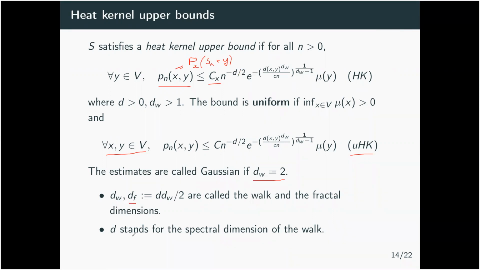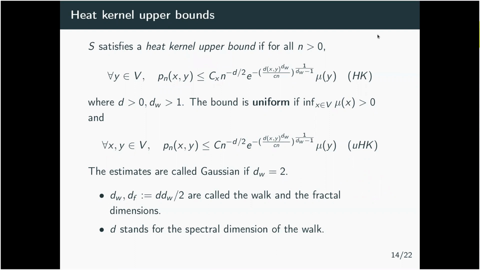And d, this is a general notation, stands for the spectral dimension of the walk. Basically, if you look at Pn of x, x, you can think of d as the parameter such that this decays like n to the power of minus d over 2. In particular, when d is strictly larger than 2, you are dealing with transient graphs, and when d is strictly less than 2, you are dealing with recurrent graphs. This is a general idea.